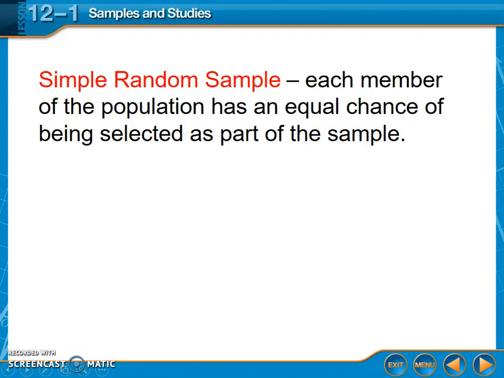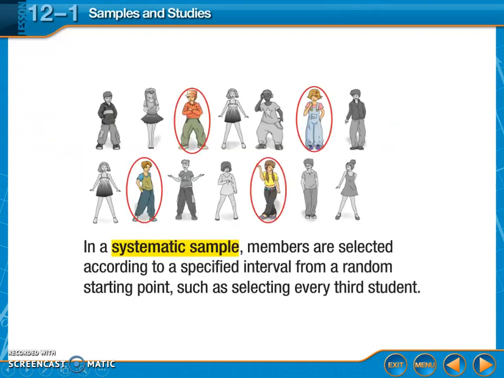When you're trying to find a sample, we're going to talk about different types of samples. In a simple random sample, each member of the population has an equal chance of being selected as part of the sample. I'm not going to just pick certain specific people that I want to pick. It's completely random, and every single person in the population has an equal chance of being picked to be part of the sample.